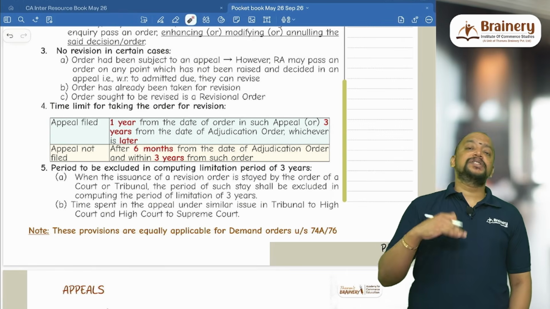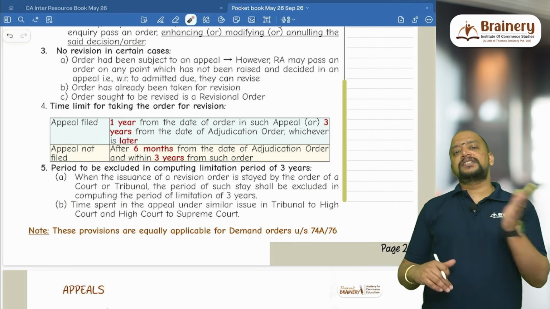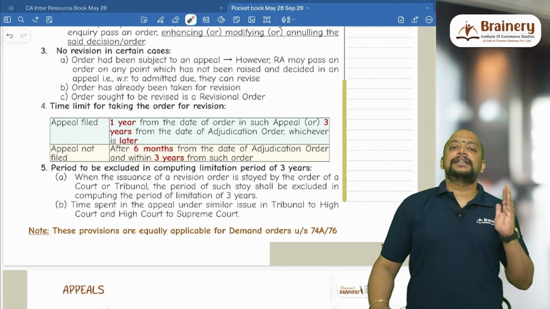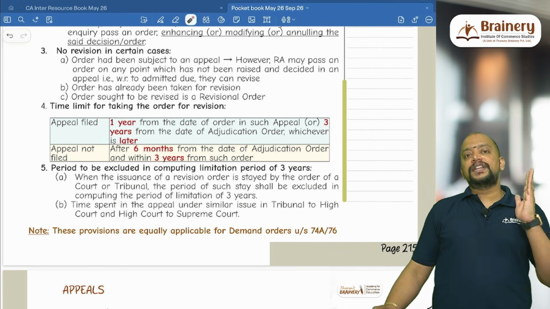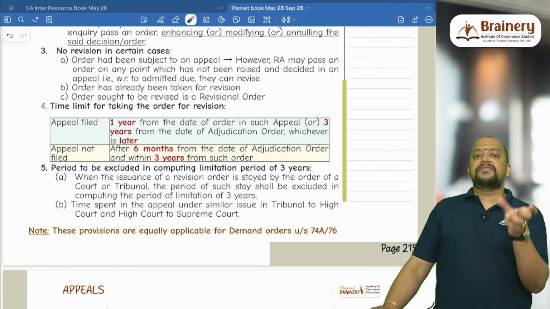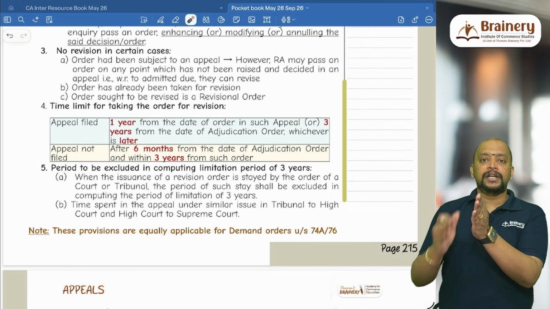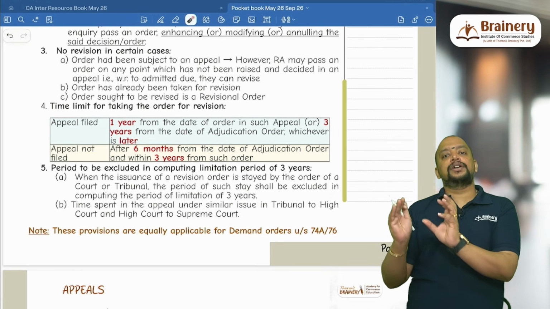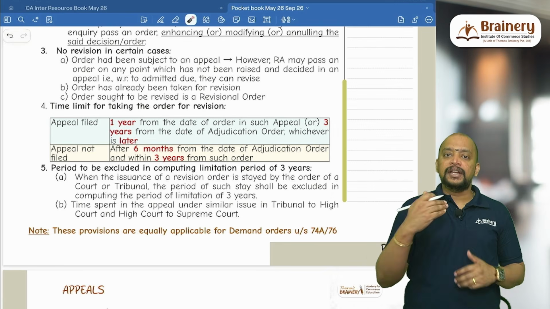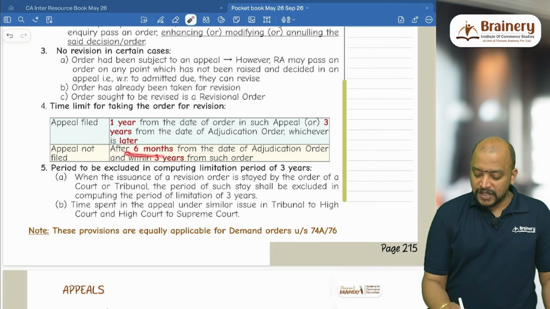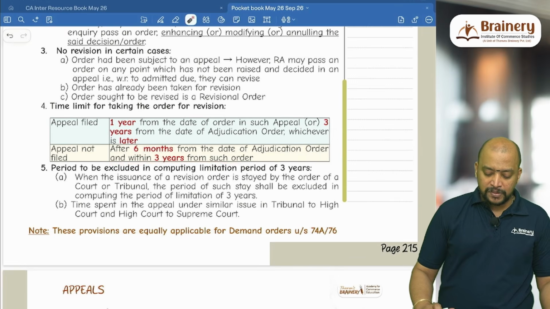Then suppose if the appeal is not filed, then after 6 months, because in the first 6 months either the taxpayer can go for appeal or the department can go for appeal. That's the reason why after 6 months from adjudication order and within 3 years from adjudication order, in the 2.5 year period only, they can do the revision. So after 6 months from adjudication order and within 3 years from such order.